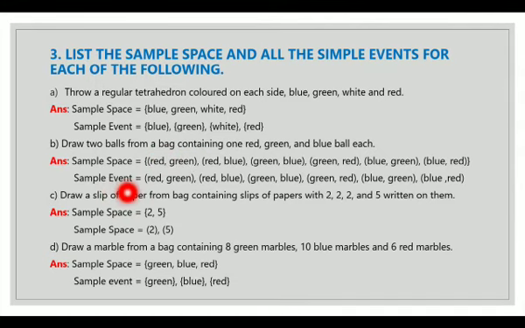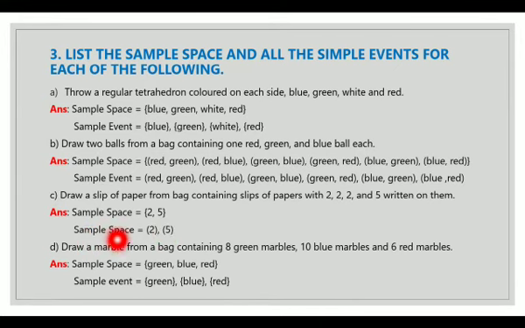Sample events. Events are the individual possible outcomes. So red green, red blue, green blue, green red, blue green, blue red. Draw a slip of paper from a bag containing slips of paper with 2, 2, 2 and 5 written on them. So my sample space is 2, 5. Here 2 is repeated 3 times but I will write it only once as repetition is not allowed. So my sample space equals 2, 5 and my sample event equals 2, 5.